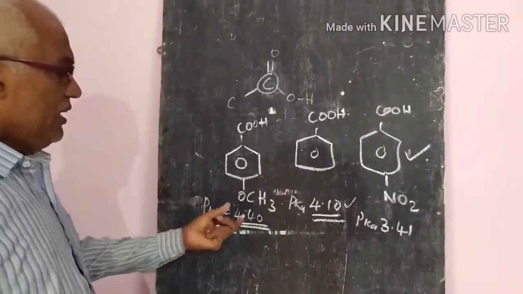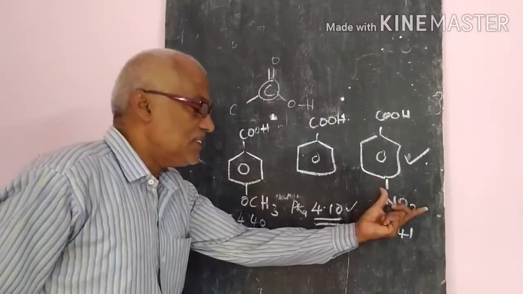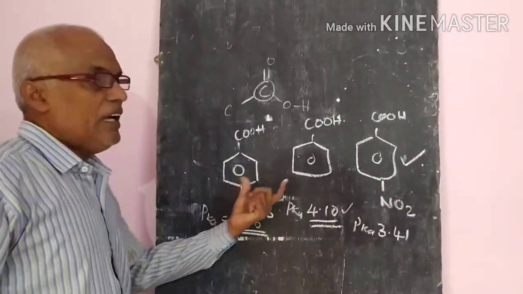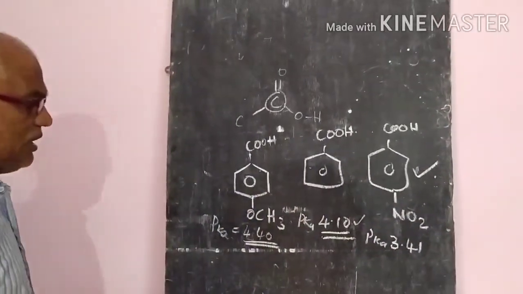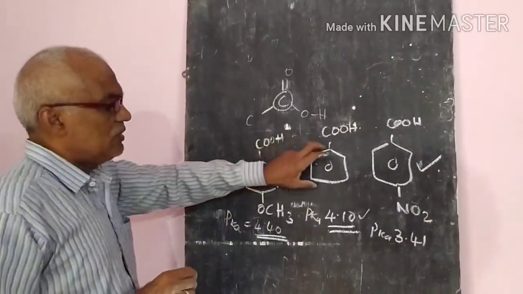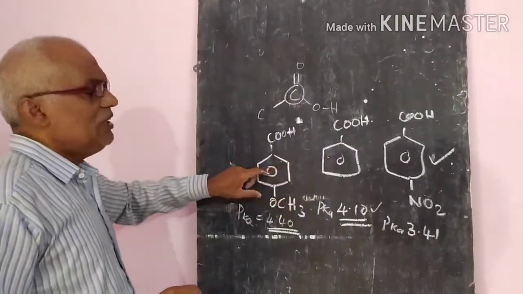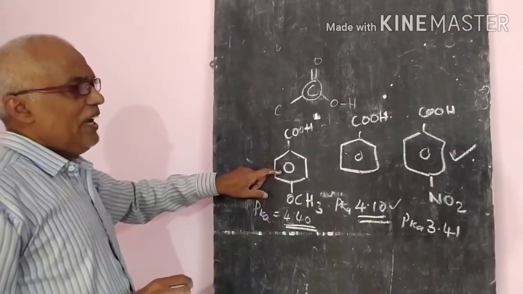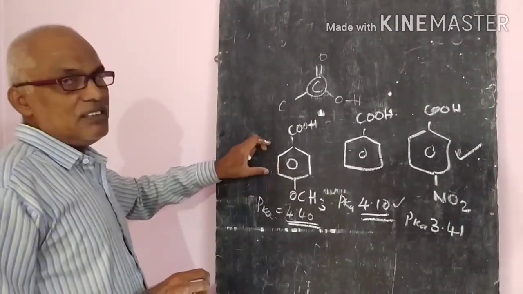So why? Here you have to observe which is the electron withdrawing group and which is the electron donating group. That is the most important. Like this we can find out the increasing or decreasing capacity of an acid's strength. So this is the lesson.